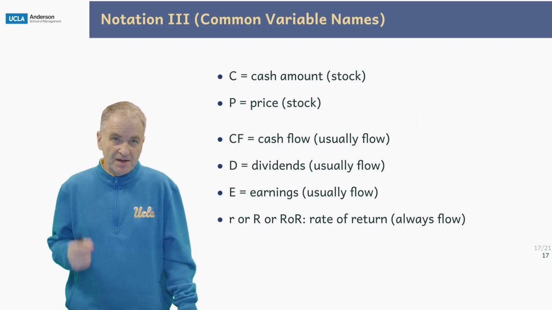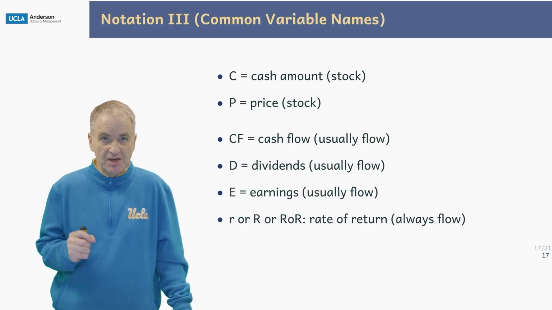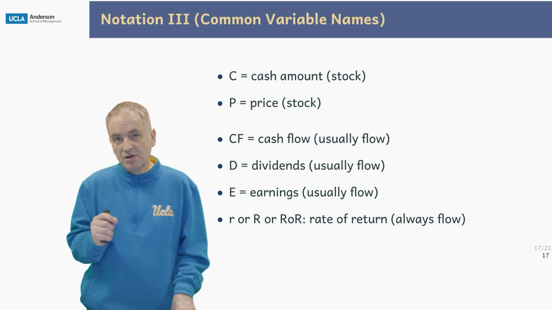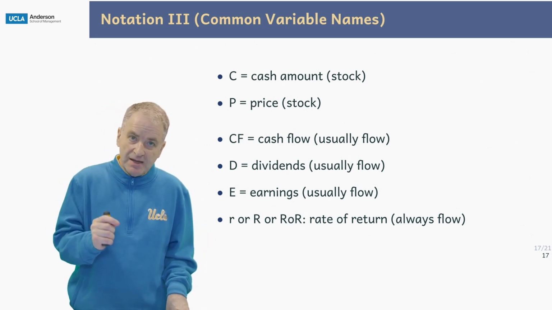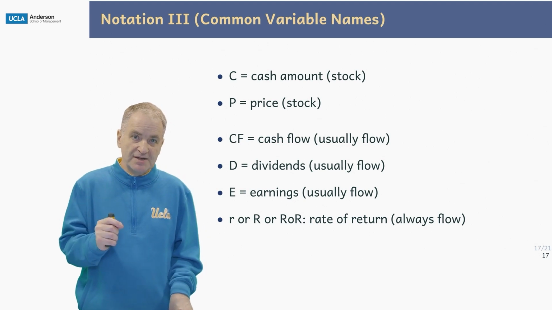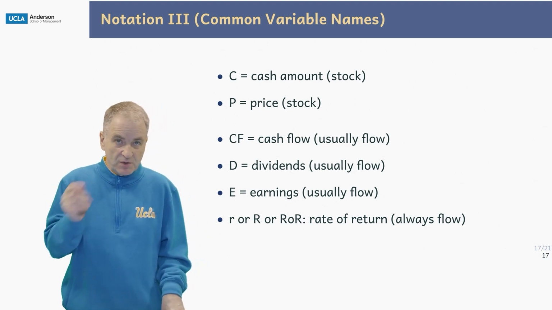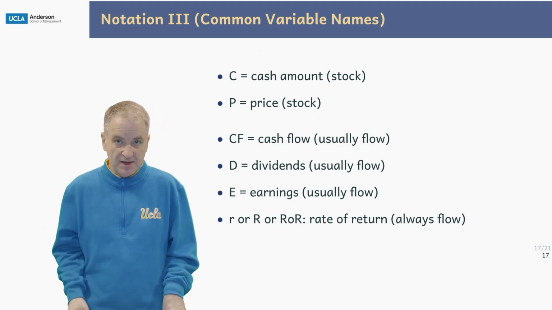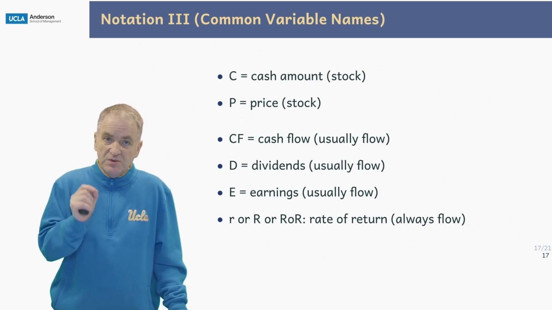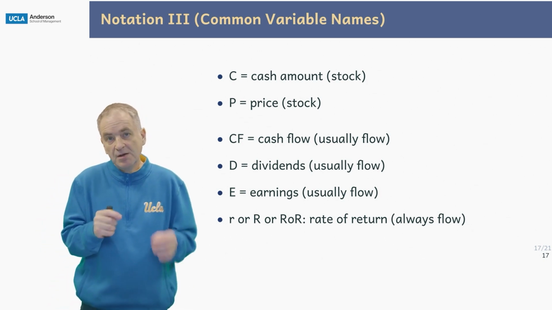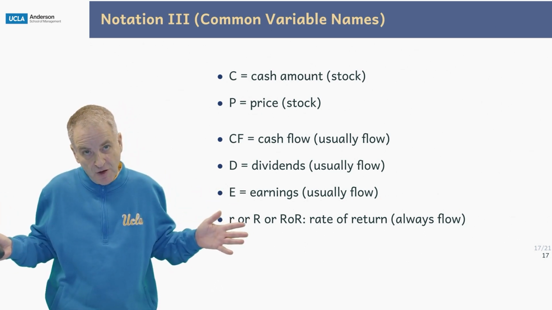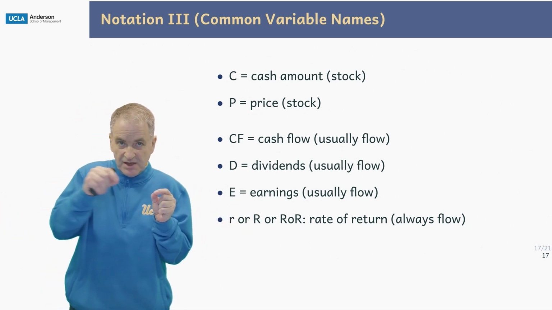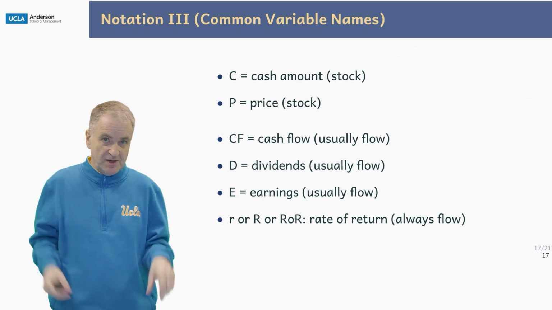Here is another set of notations that are very important. C is what we're going to use for cash. That's a stock amount. P is what we're going to use for price. Again, a stock amount, whatever it's worth at that moment in time. CF is what we're going to use for cash flow. Usually that's a flow, as the name says, cash flow. So it means all the money that comes in over a period of time.